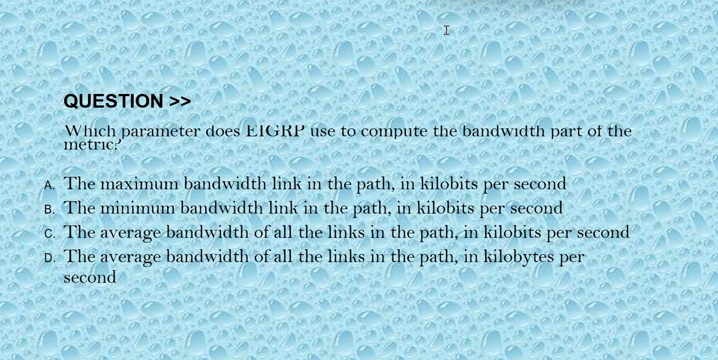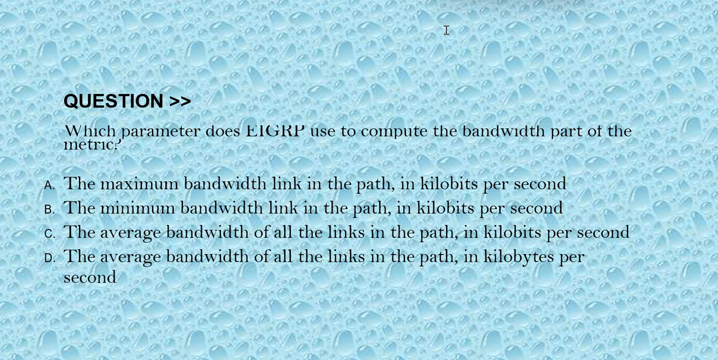Our next question is, which parameter does EIGRP use to compute the bandwidth part of the metric? The options are: option A, the maximum bandwidth link in the path in kilobytes per second. Option B, the minimum bandwidth link in the path in kilobytes per second.